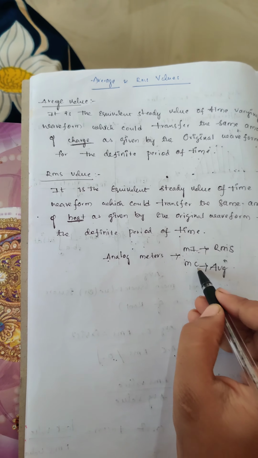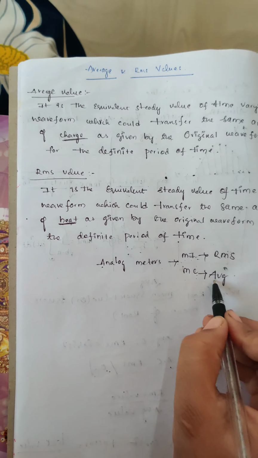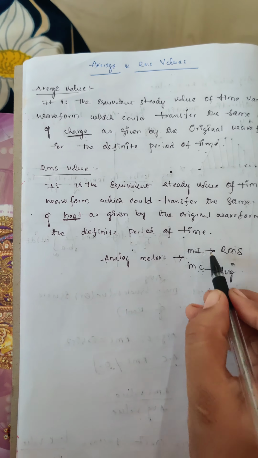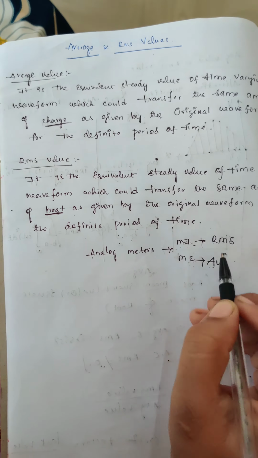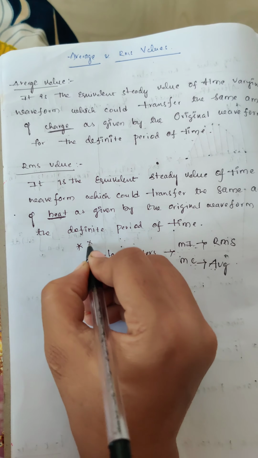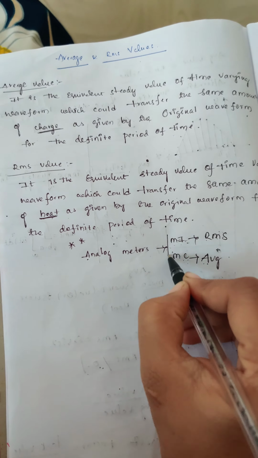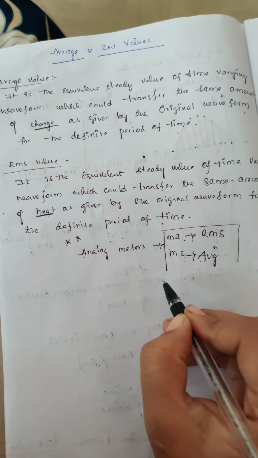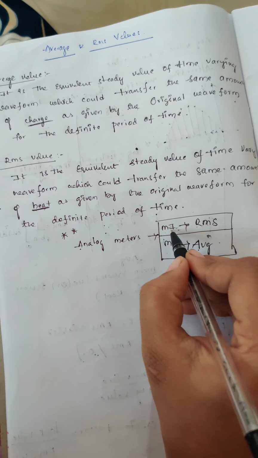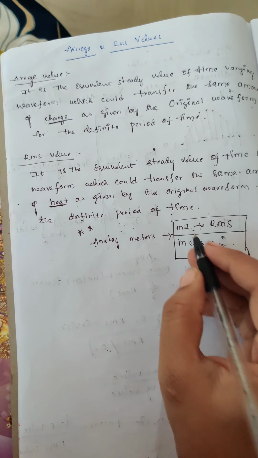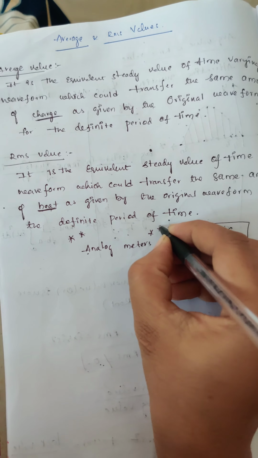Moving coil and moving iron, C means A, okay. A is near to C, I is nearer to R. RMS and average. This is an important point for your exams. You have to remember this point. Moving coil measures average and moving iron measures RMS, so you have to remember I means R, C means A, okay. This is the most important point.